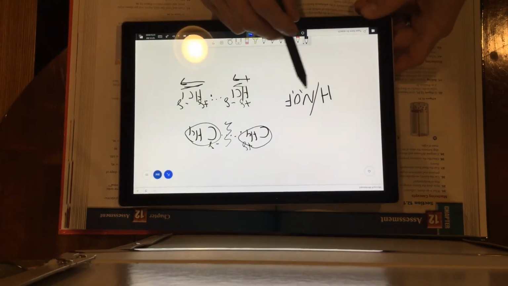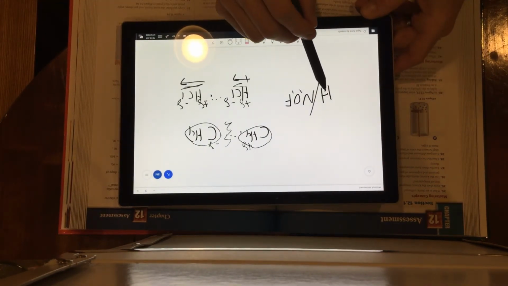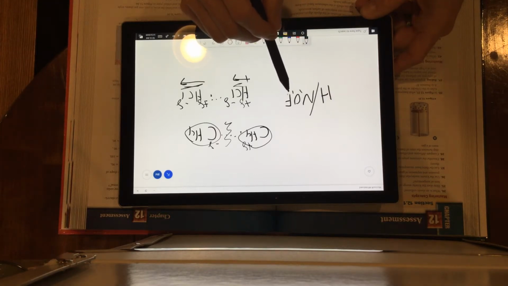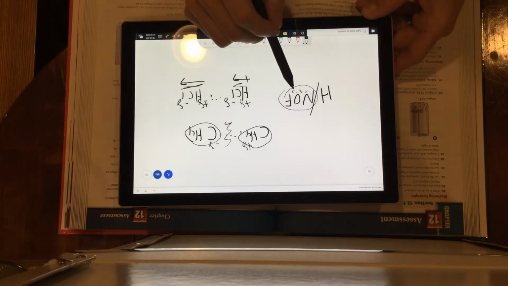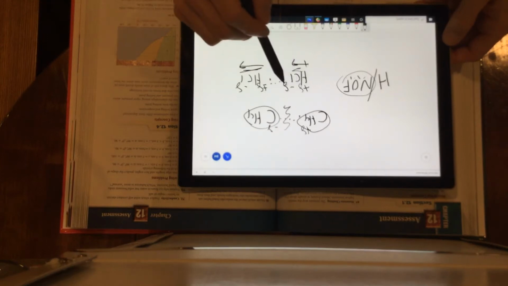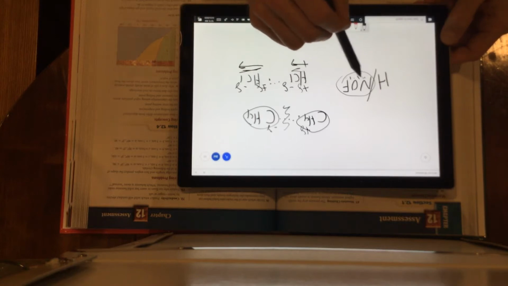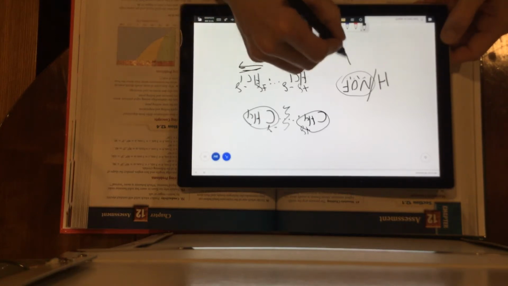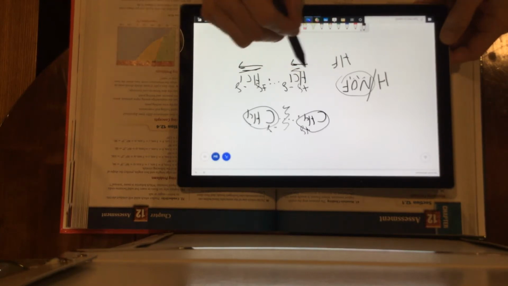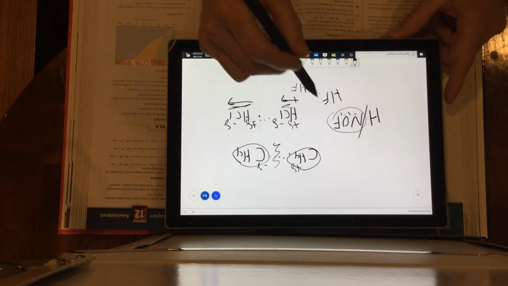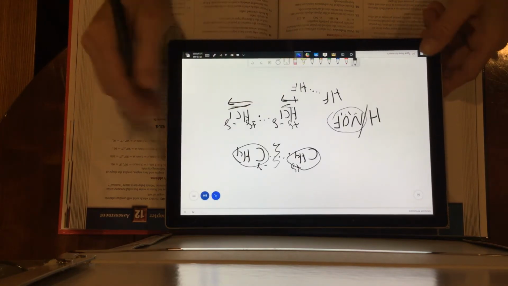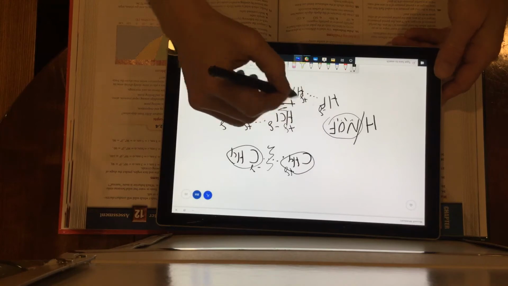So when hydrogen bonding forms between a molecule with hydrogen and a molecule with nitrogen, oxygen, or fluorine, these three have really high electronegativities. So they form those dipoles much better. The poles are more opposite, we'll say, because they have really high electronegativity. So for example, HF would be attracted to another HF using a hydrogen bond, and that is stronger than this one here because it's a special type of dipole called a hydrogen bond. So those partial negatives, partial positives are stronger.